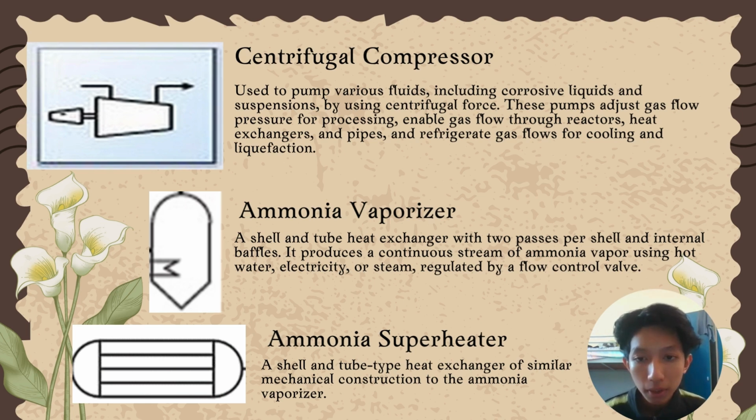Next is the ammonia vaporizer. A shell and tube heat exchanger with two passes per shell and internal baffles. It produces a continuous stream of ammonia vapor using hot water, electric heat or steam, regulated by a flow control valve. Next, the ammonia superheater. It is a shell and tube type heat exchanger of similar mechanical construction to the ammonia vaporizer.